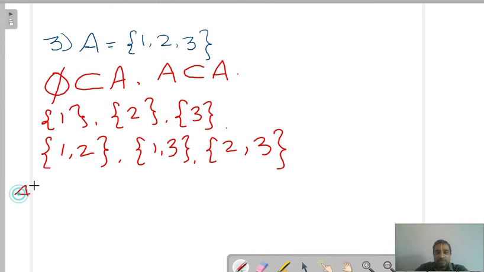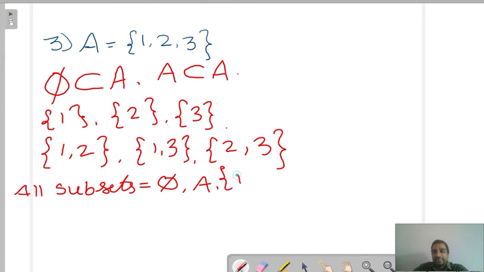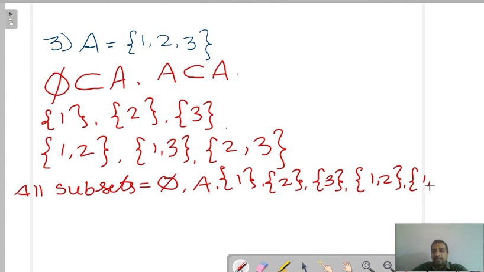Now write all subsets together. What are all the subsets? One is the null set, one is the set itself, and with single elements 1, 2, 3, and with two elements {1, 2}, {1, 3} and {2, 3}. Very simple. Okay.